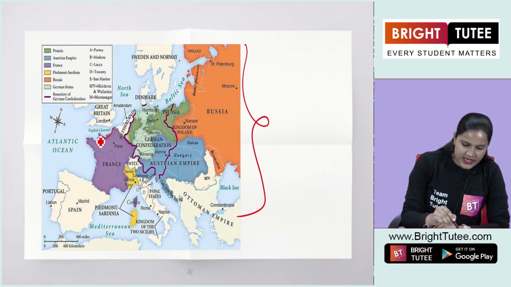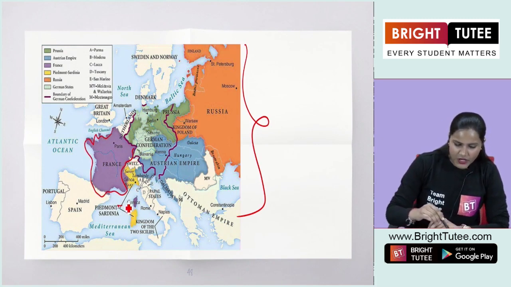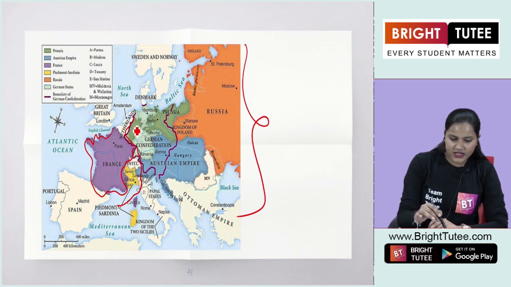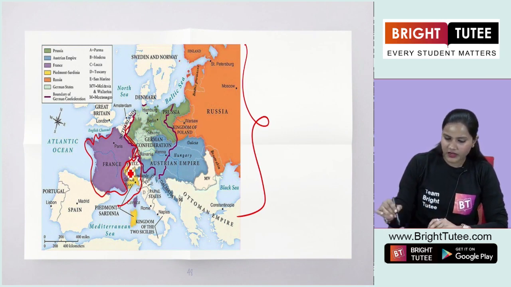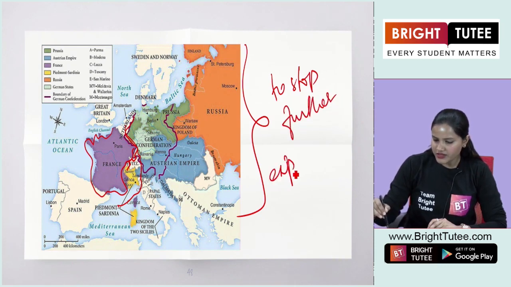Here you can see this is the region of France, right? Now it was surrounded by these new territories, and these new territories were joined here to stop further expansion of France.